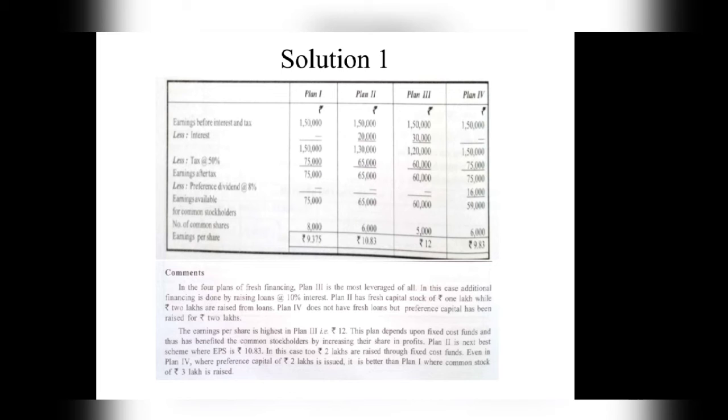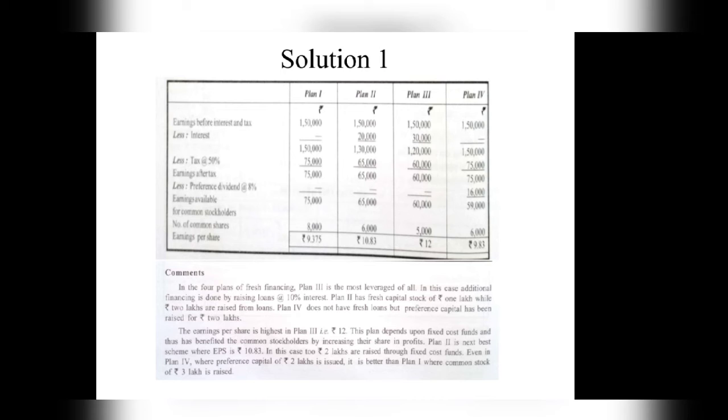Okay, now from the profit after tax we will deduct the preference dividend, and the remaining amount will be called earnings available for common shareholders or equity shareholders. So in plan 1 we have 75,000, plan 2 65,000, plan 3 60,000, and plan 4 59,000.